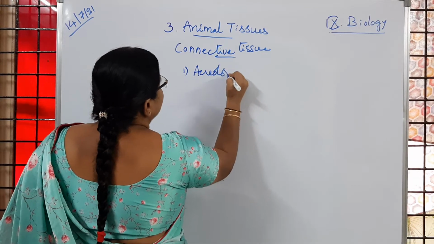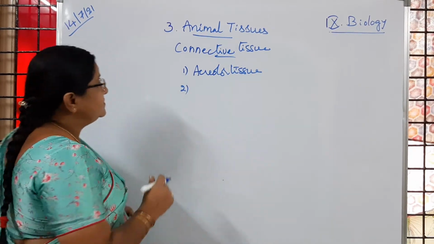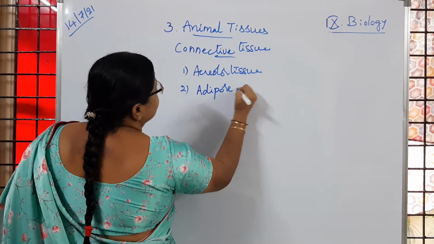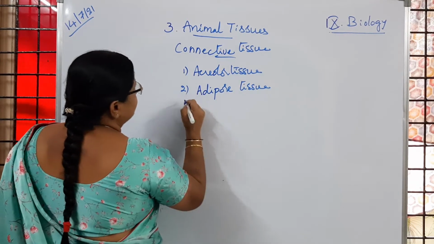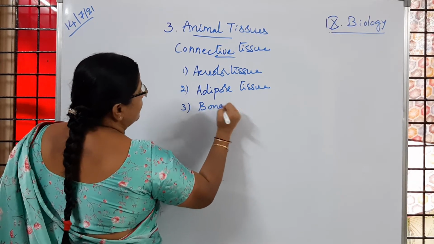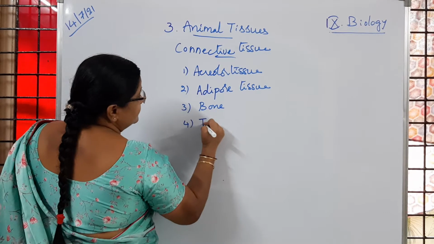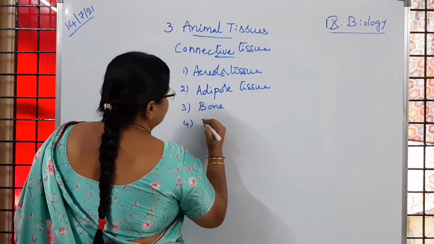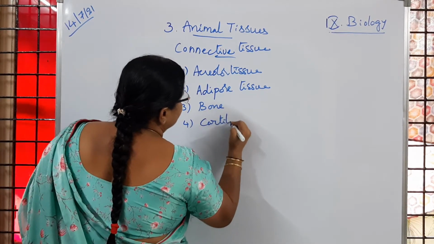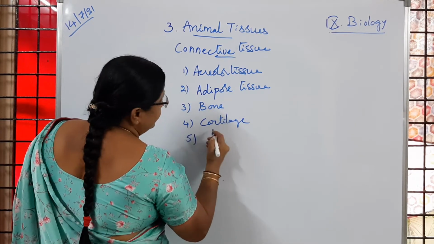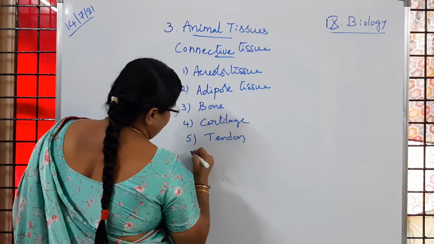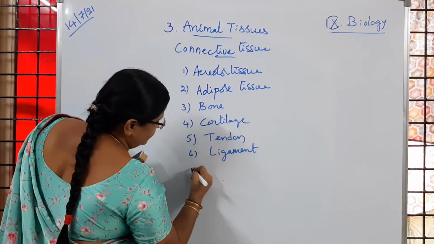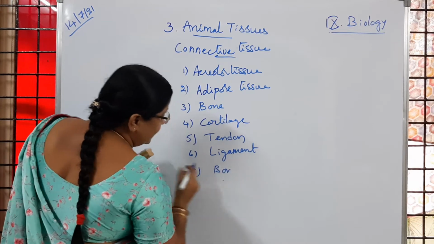areolar tissue, adipose tissue, bone, cartilage, tendon, ligament, and blood.